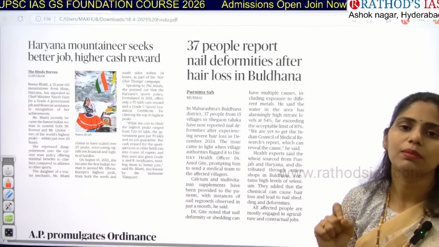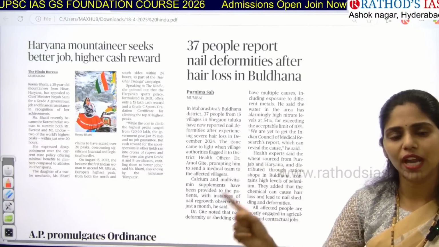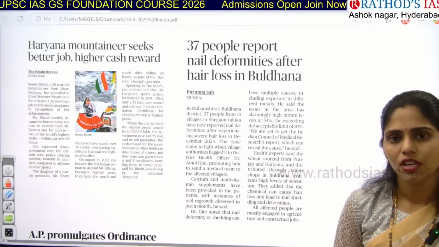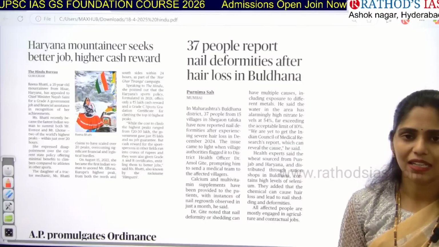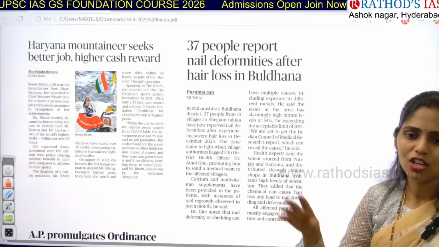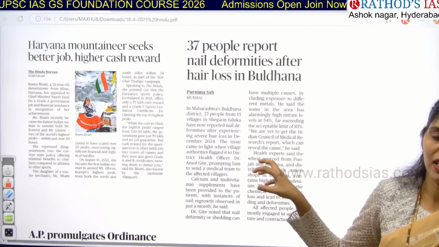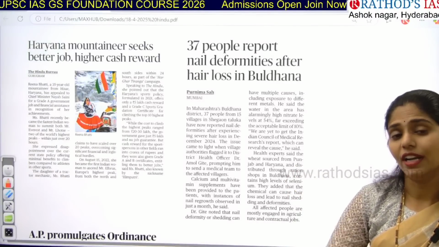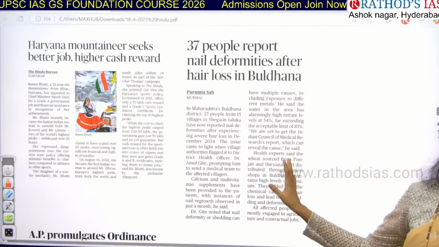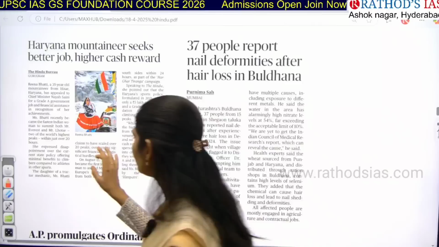It is 54%, and the acceptable limit is just 10%. Because of that, it is causing lots of problems like nail deformities as well as hair fall. So in this way, you have to use this kind of articles while you are writing your answers. This is called value addition, guys.